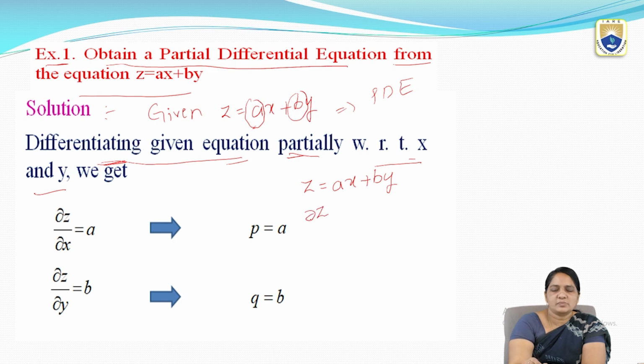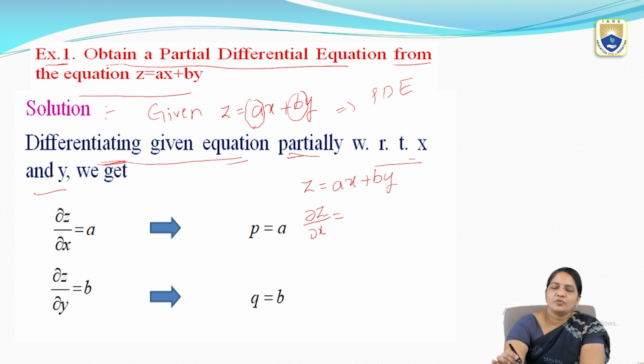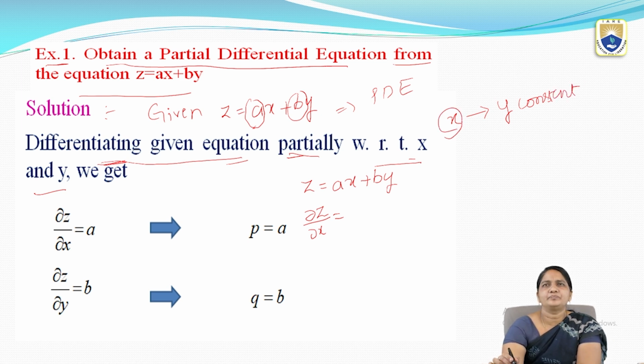So with respect to x means dou z by dou x. When you are doing the partial differentiation first with respect to x, we have to take y as constant. That means when you are doing partial differentiation with respect to x, we treat y as a constant.